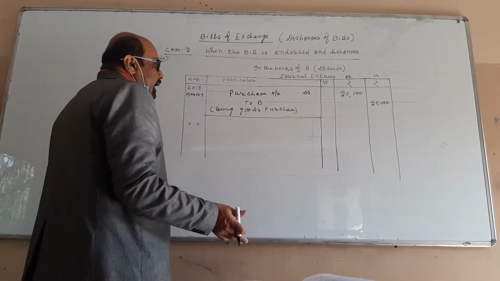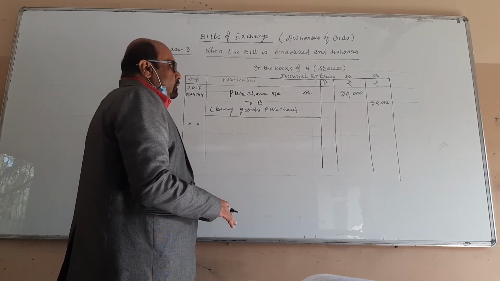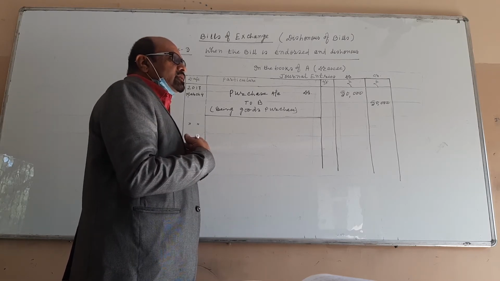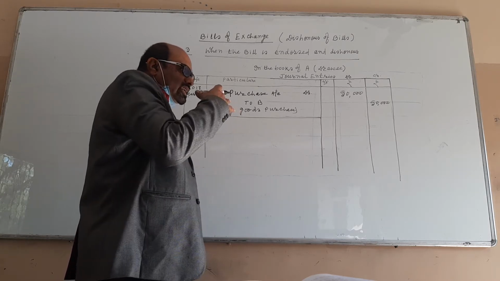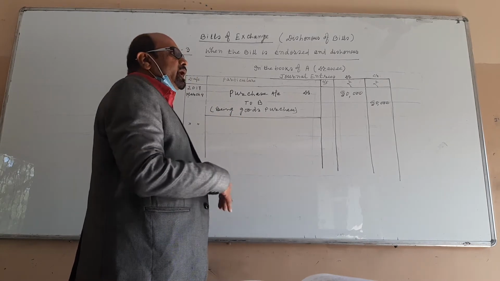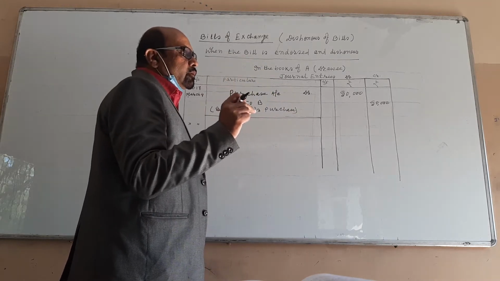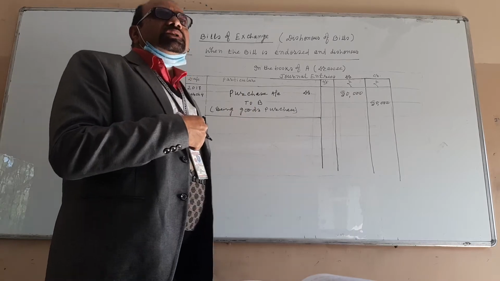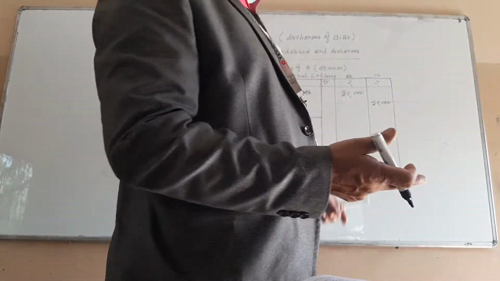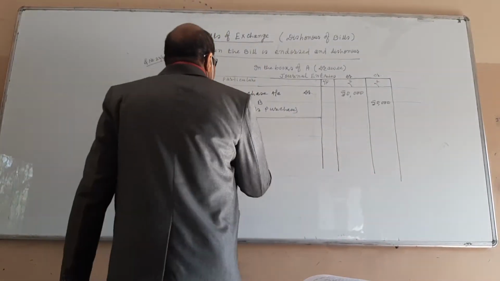That means A is making payment to B. And for the balance, accepting a bill, that means he has given an acceptance to B that I will make your remaining payment through a bill, and accepted a bills payable. So how much payment made by A to B? 40%.